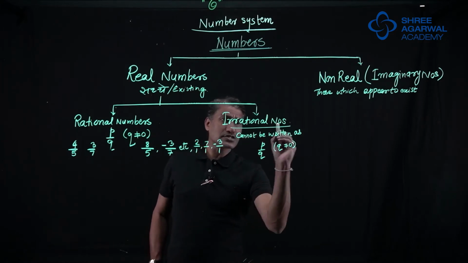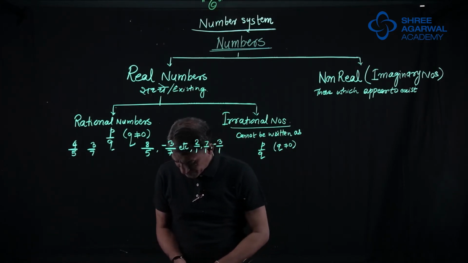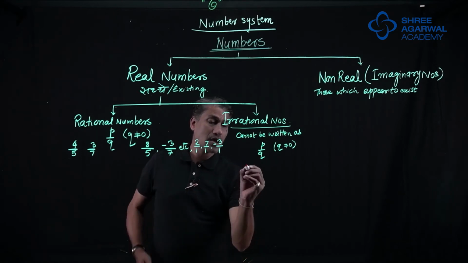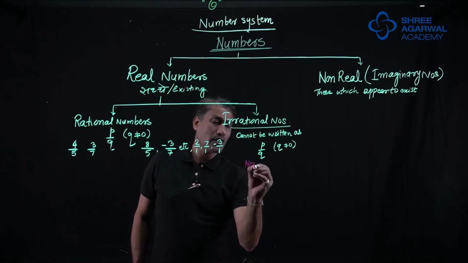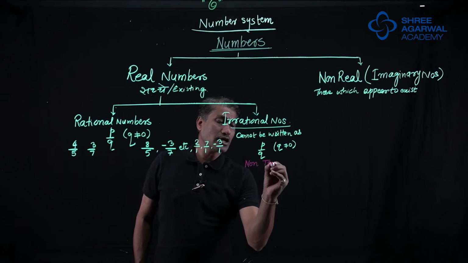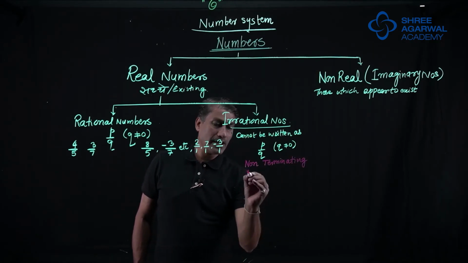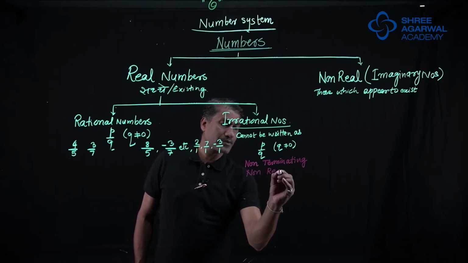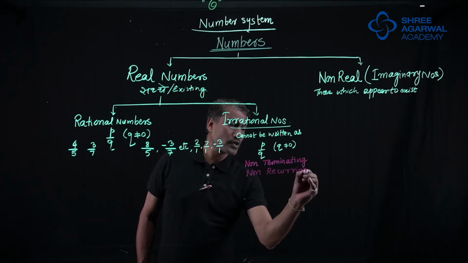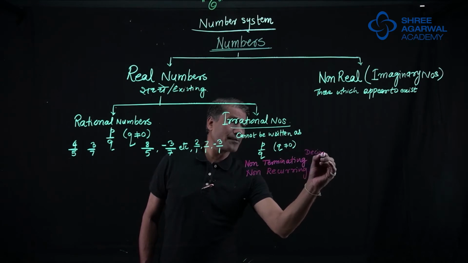Irrational numbers, I would say, are non-terminating and non-recurring in the decimal form.